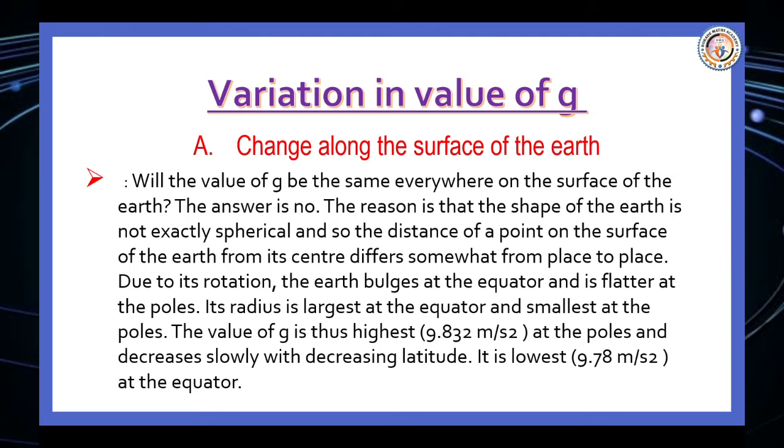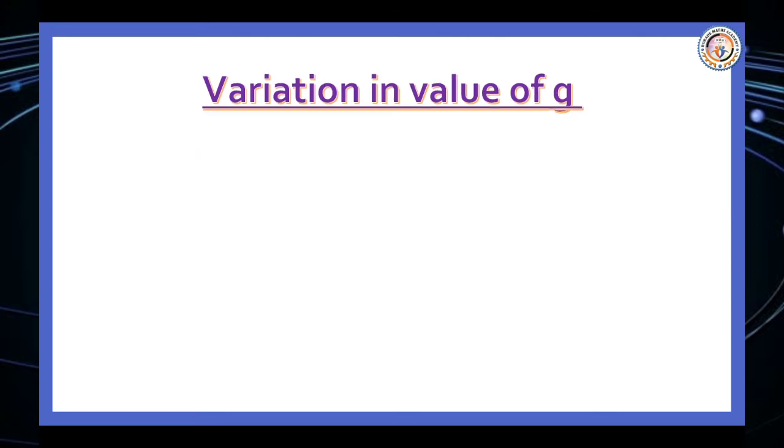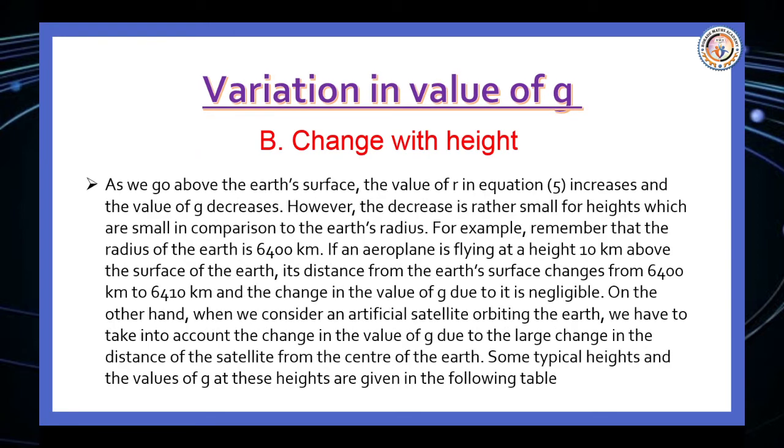The value of g is thus highest, 9.832 meters per second squared, at the pole and decreases slowly with decreasing latitude. It is lowest, 9.78 meters per second squared, at the equator. Second, variation in the value of g with height. As we go above the Earth's surface, the value of r in equation 5 increases and the value of g decreases. However, the decrease is rather small for heights which are small in comparison to the Earth's radius.